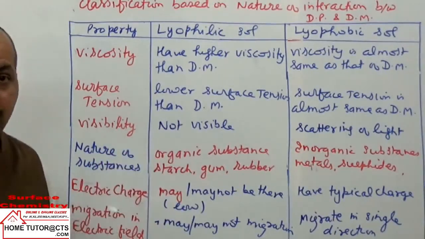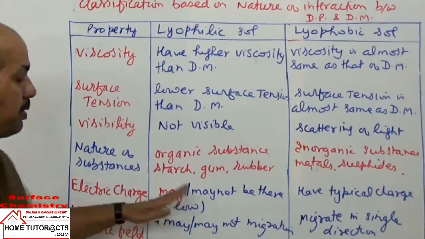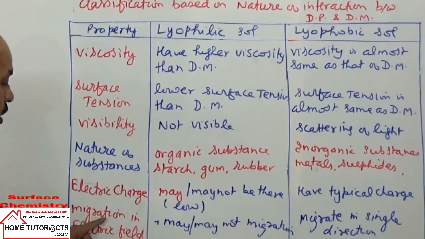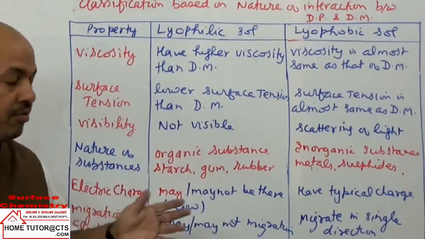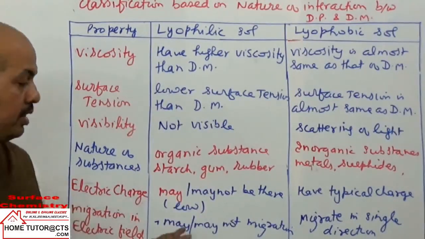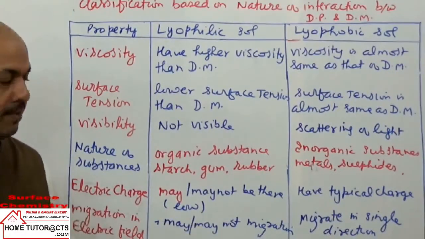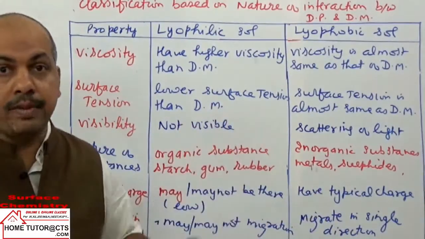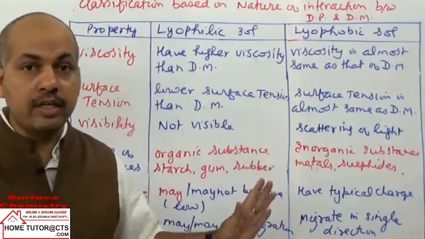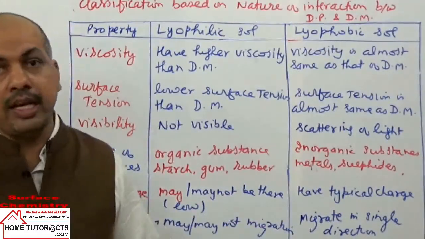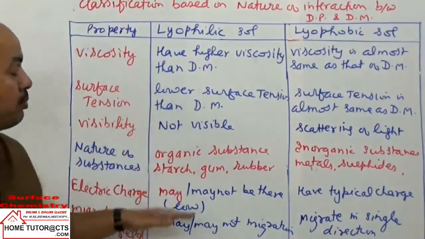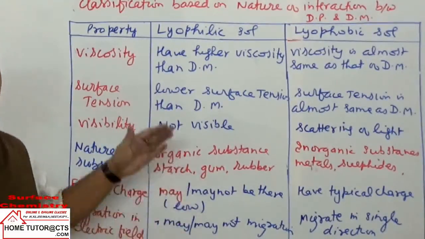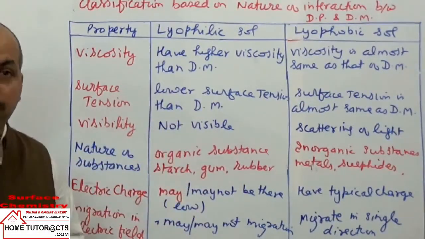We will discuss how charge can develop and originate on the dispersed phase particles, and then how they migrate in an electric field. So it depends upon charge only. When they have no charge, on application of an electric field the dispersed phase particles may not migrate. On the other hand, when they have typical charges, they show migration towards a particular electrode. So these can be taken as differences of lyophilic and lyophobic sols. They are very important; in exams you get questions frequently on differences of lyophilic and lyophobic sols.